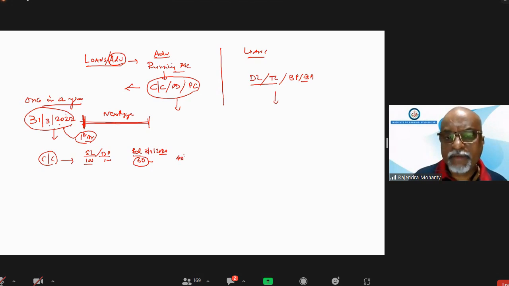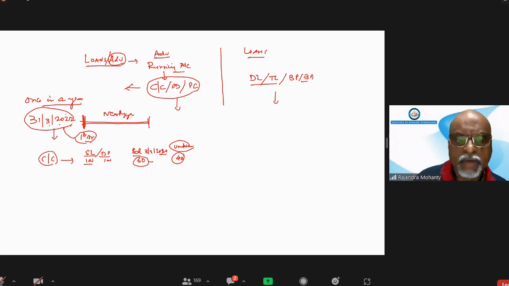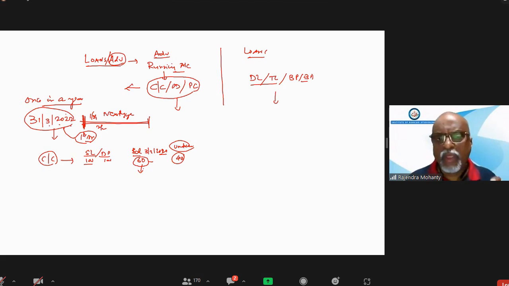But this 40, which is undrawn, we are not calculating capital on, because this 40 can be withdrawn by the borrower on 1st of April or 2nd of April or any day after this date. So calculating capital on 60 means we are underestimating the value, so the capital is not correctly done.